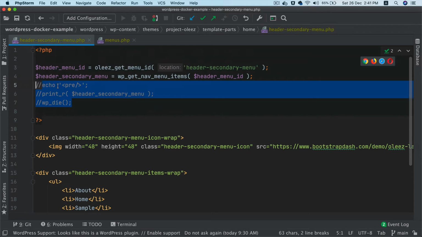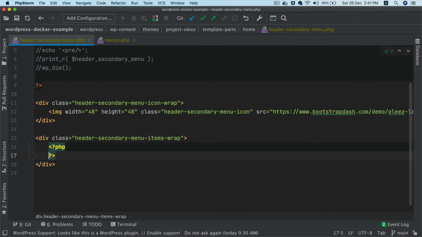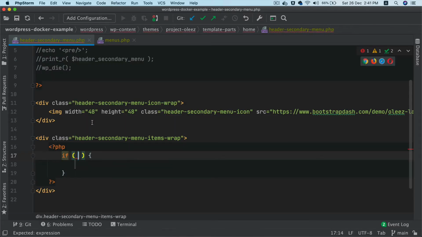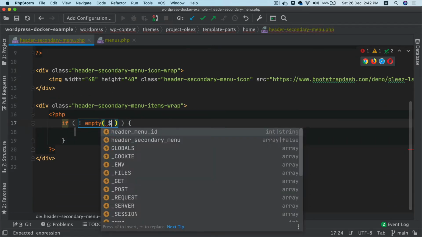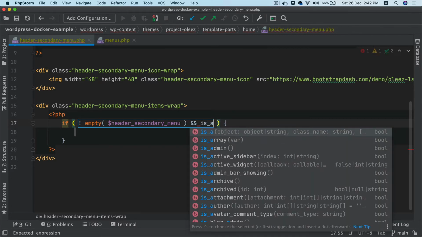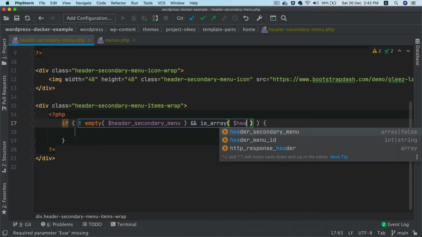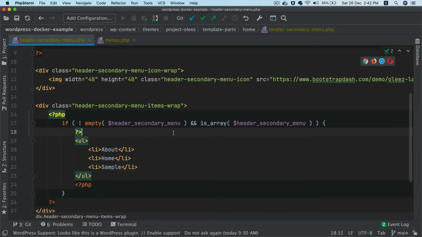So in order for us to make it dynamic, we already got the data here. All we have to do is just loop through it. So what we're going to do is, we'll come over here, open a PHP tag, we'll check if not empty. What is not empty? This header menu, secondary menu. Header secondary menu is not empty, and we're checking two conditions. Is array, which means it should be an array. So do header secondary menu, and then if that is the case, again I need to write HTML, so I'll open and close and open PHP tag, put that here.